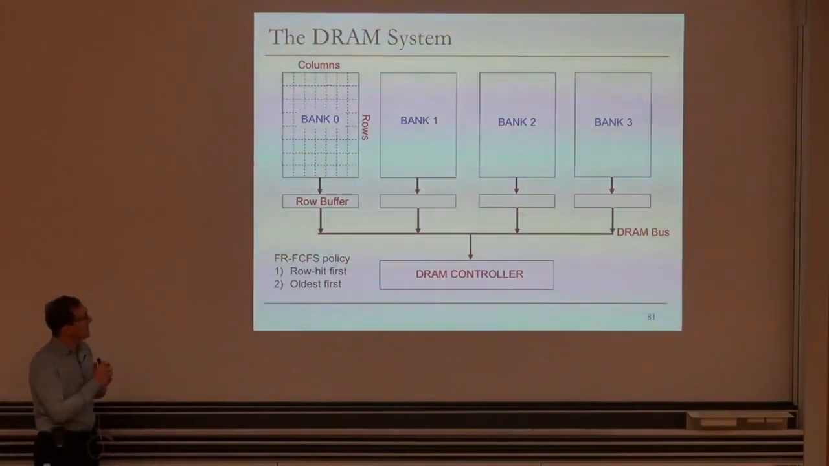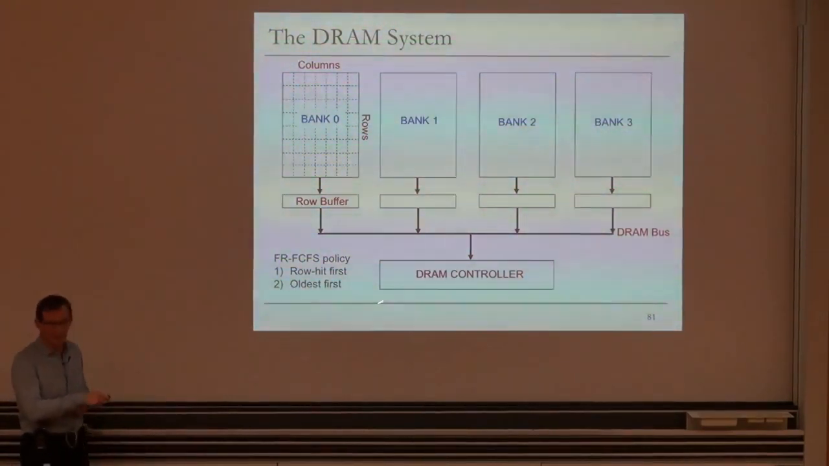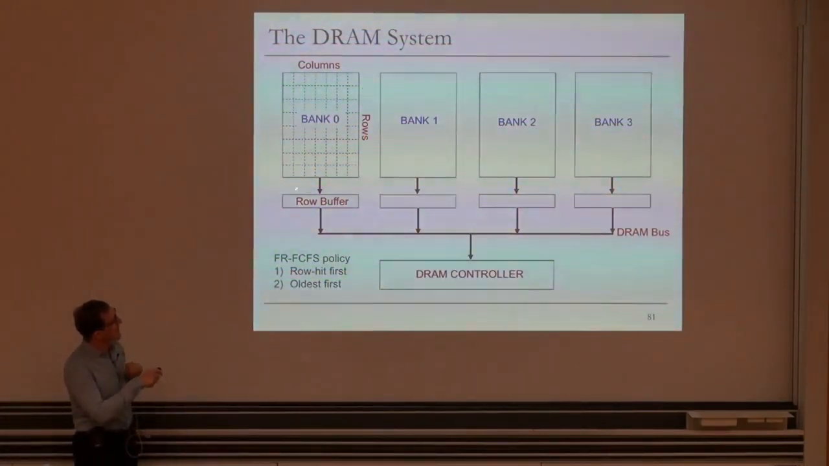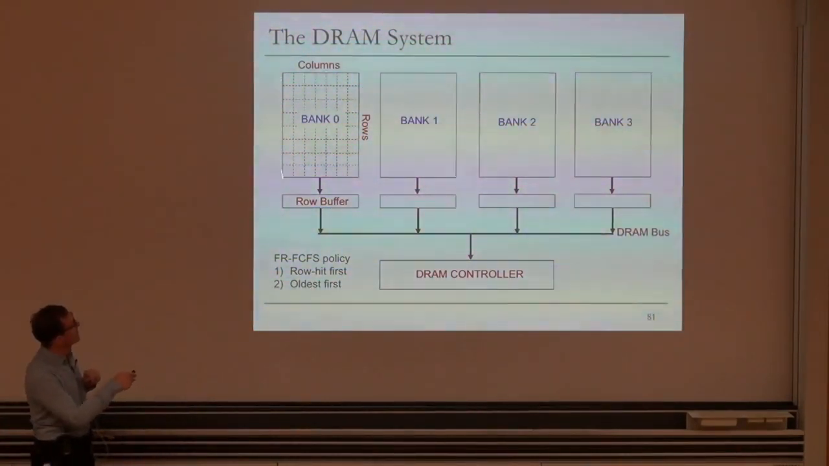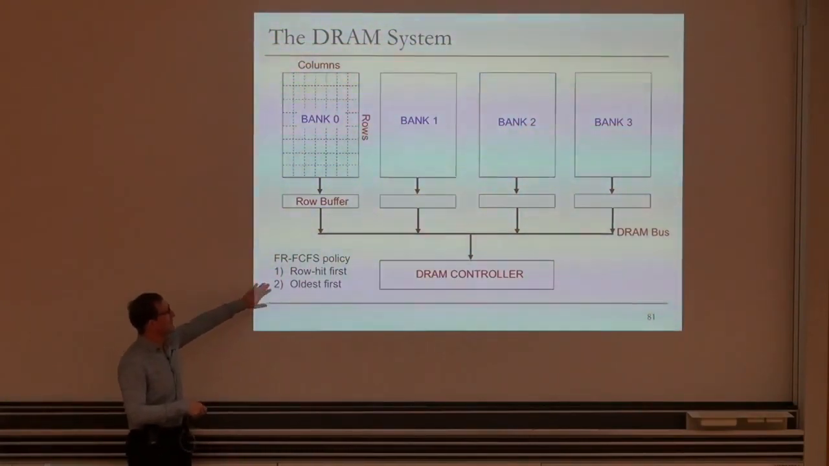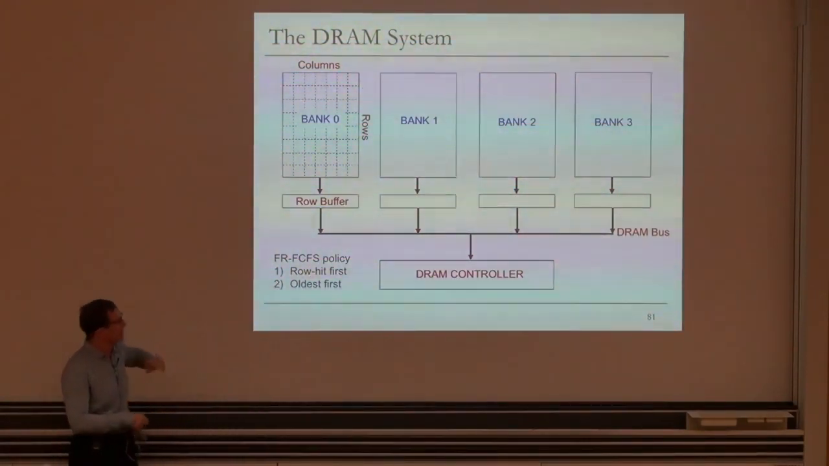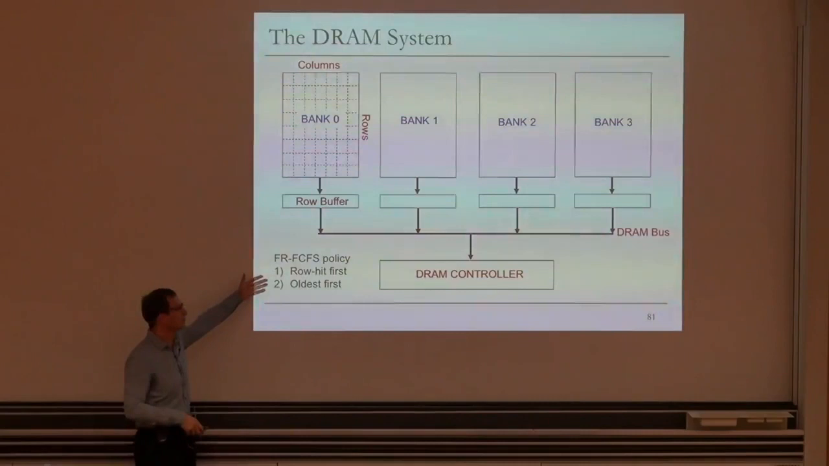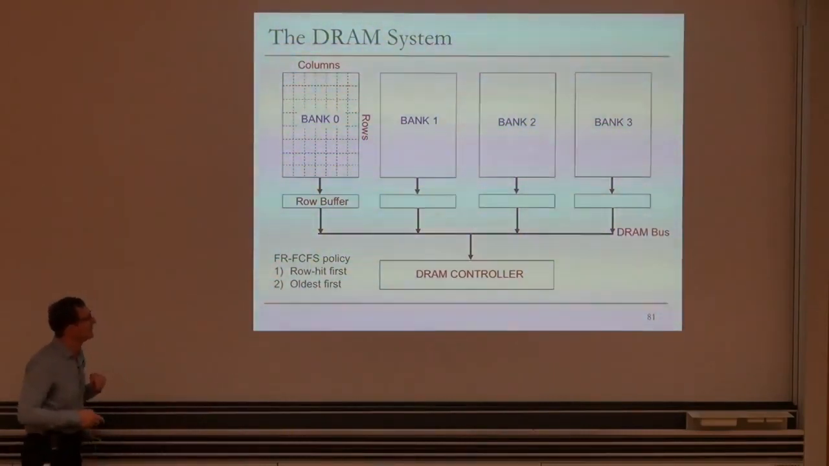Because of this structure, the DRAM controller uses a prioritization policy called first-ready, first-come-first-serve. An access to a row that's already in the row buffer takes much shorter than an access to a row that's not in the row buffer. As a result, it prioritizes the accesses that hit in the row buffer. Otherwise, it prioritizes the accesses that are older than others. So this is the policy that's employed today. The goal is to maximize DRAM throughput, because an access to the row buffer is much faster than an access to some row that's not in the row buffer. And oldest first is there to provide some sort of fairness.